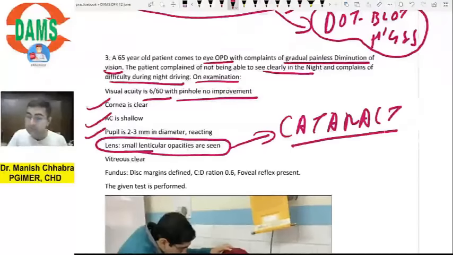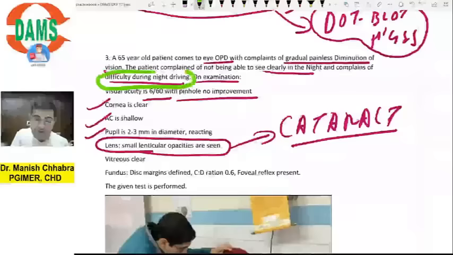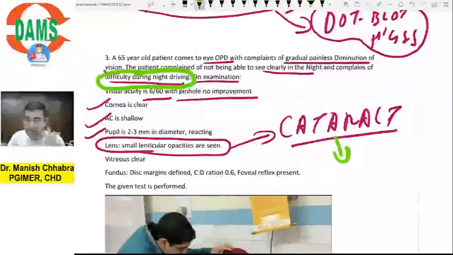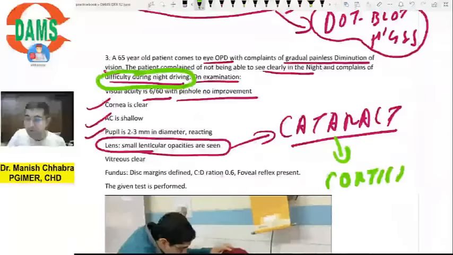Now if I step up the question, which cataract is this? Can you tell me based on the information which is given? Yes, you can. There is difficulty of vision during night driving, so most probably the cataract must be cortical. Why?